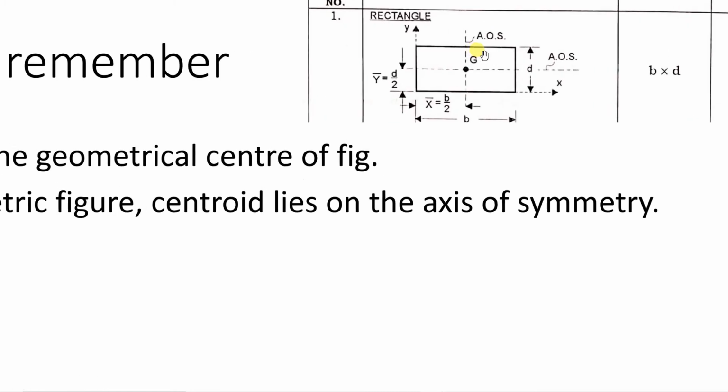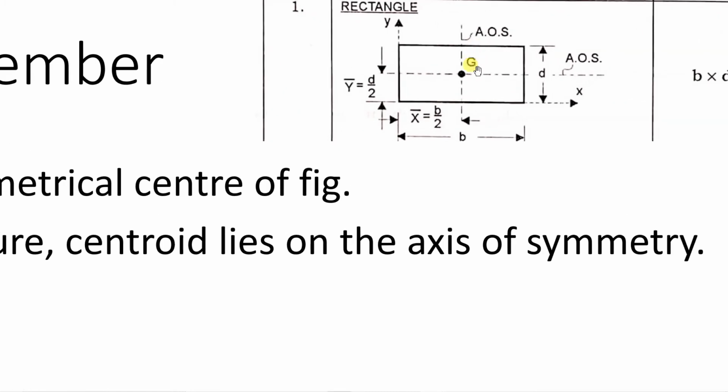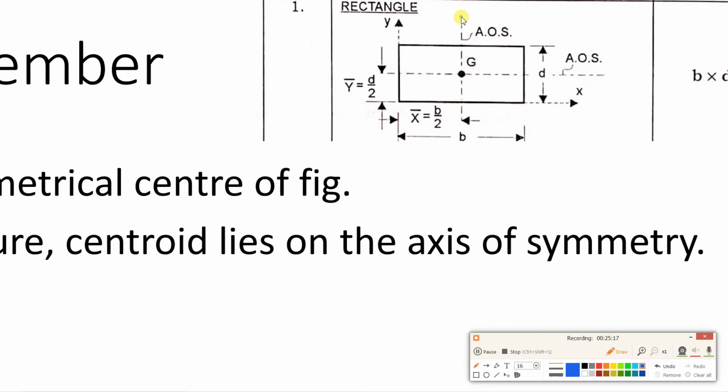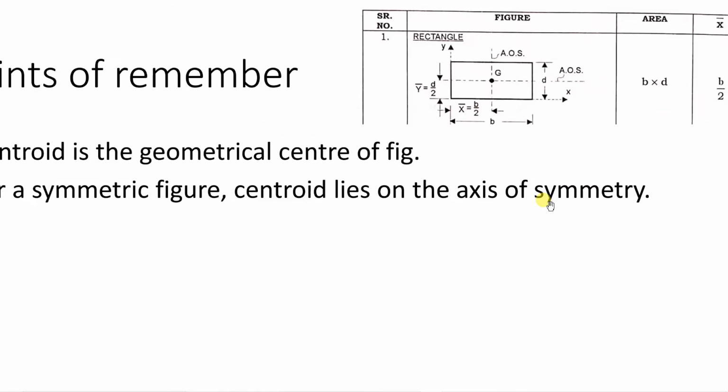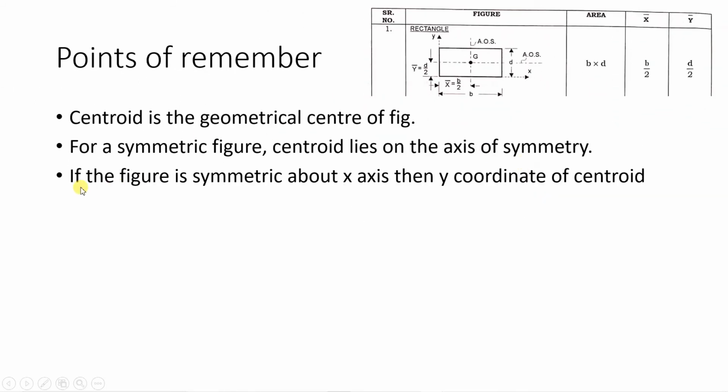So you can see this part. If you consider this rectangle, vertically this is the axis of symmetry. You can see this centroid G lies on this axis of symmetry. If the figure is symmetric about x-axis, then y coordinate of centroid is 0.